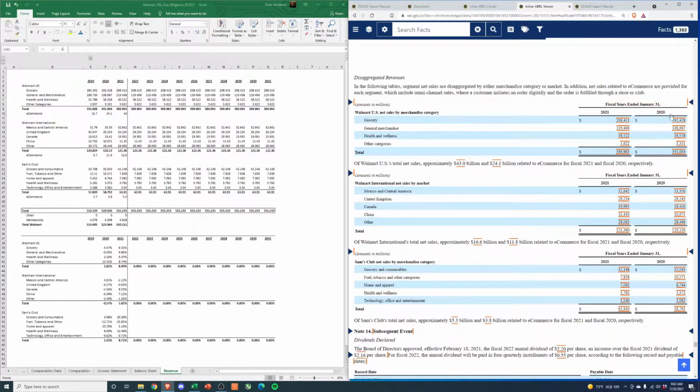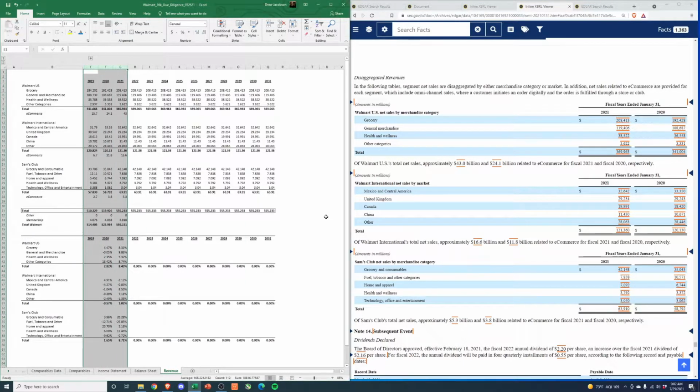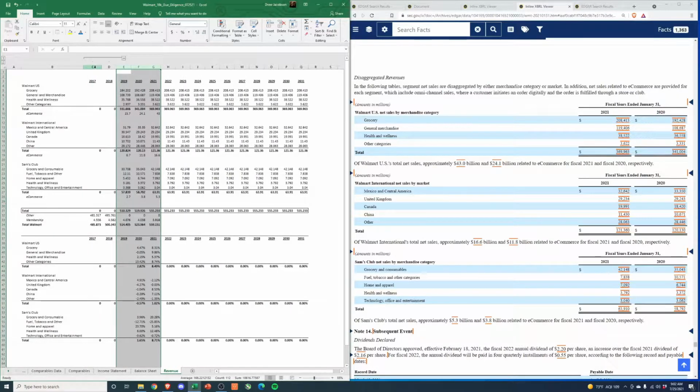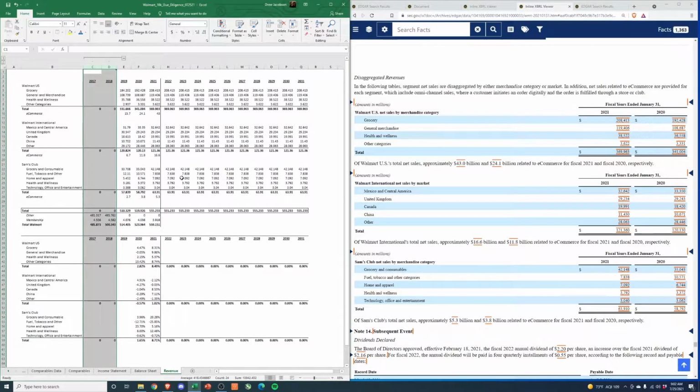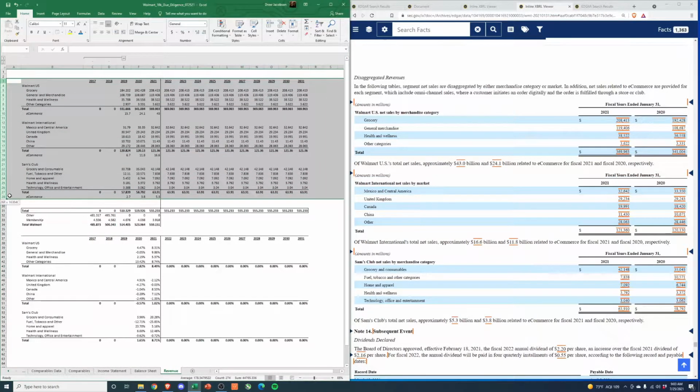So I've gone ahead and copied these schedules over for 2019, 20, and 2021. I would have gone back farther, however, they don't actually provide these schedules for 2017 and 2018. But right here, you can see I've copied everything over. And I copy it over in billions, so